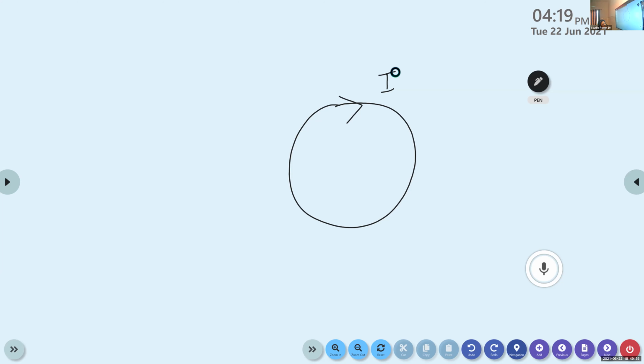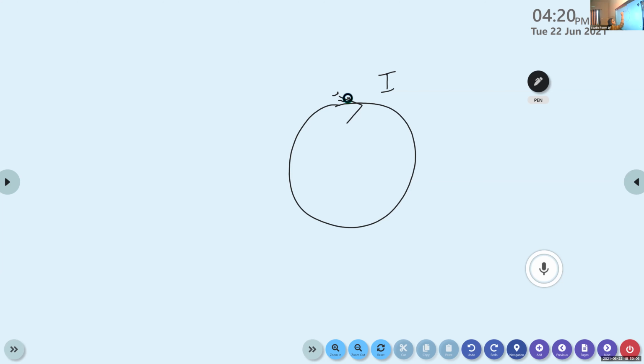So here if we apply the right hand palm rule, the wrapped fingers are along this direction. Can you see this? The wrapped fingers show the direction of current and the thumb shows the direction of magnetic field.